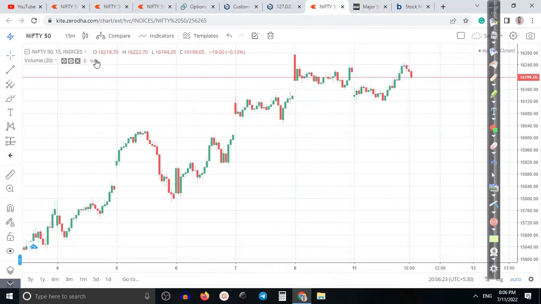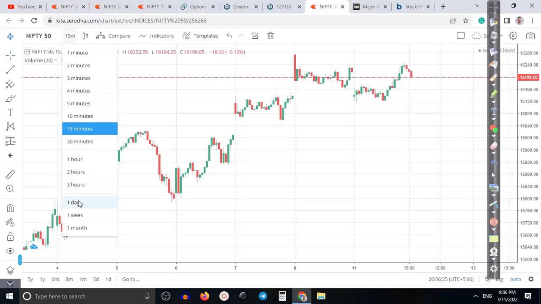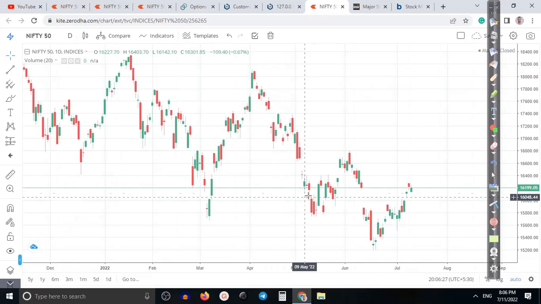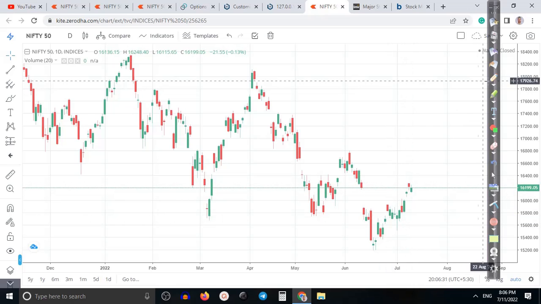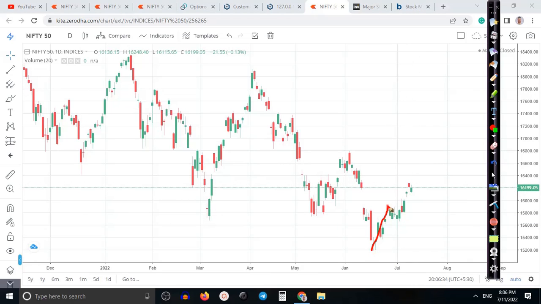So let me show you Nifty 50 in the daily time frame, and here technically we have seen price is creating higher high, higher low, and at the higher high there is a probability of a pullback. So what is the supporting line? The supporting line would be somewhere at this higher point, and another supporting line is somewhere here.